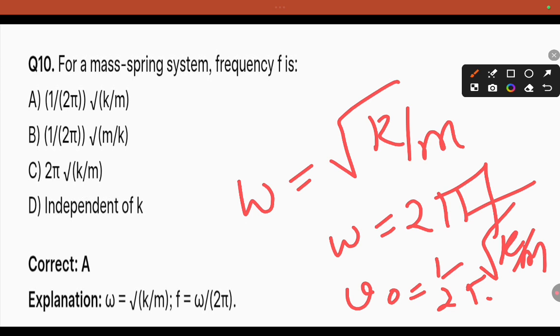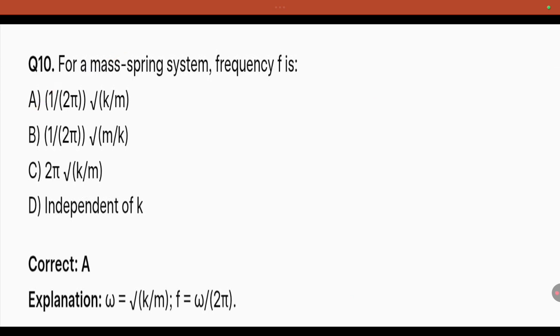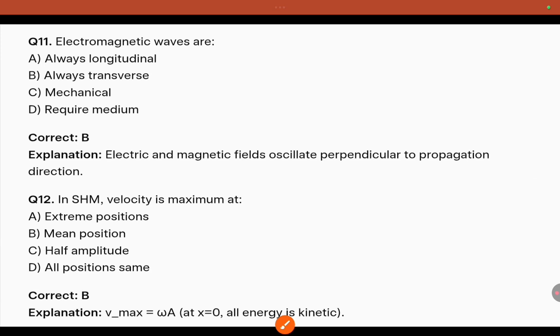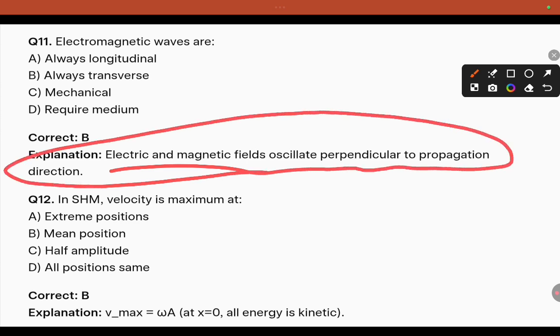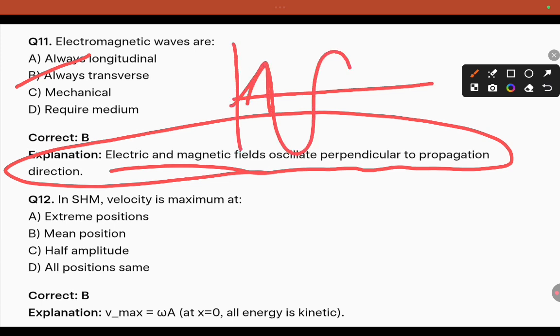This is the answer for the spring mass system. Electromagnetic waves are what? Electric and magnetic fields oscillate perpendicular to the propagation direction. Electromagnetic waves are known as transverse waves, in which the oscillation is perpendicular to the propagation.